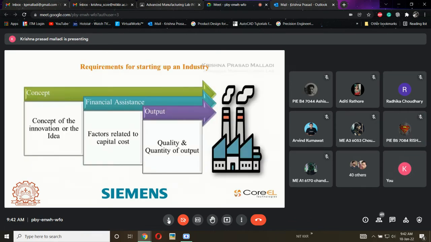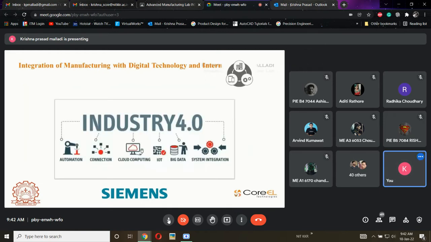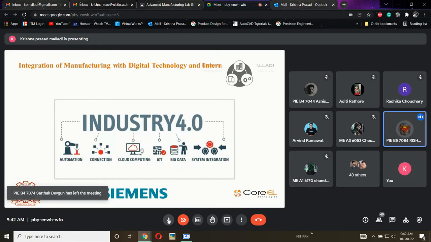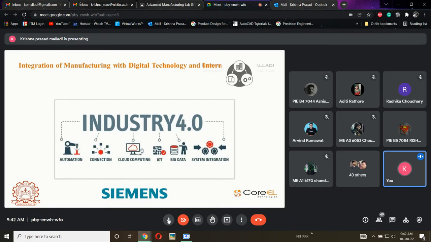Okay. What exactly is Industry 4.0 in your words? The digitalization of any industry is Industry 4.0. Yes, that is a simple definition.